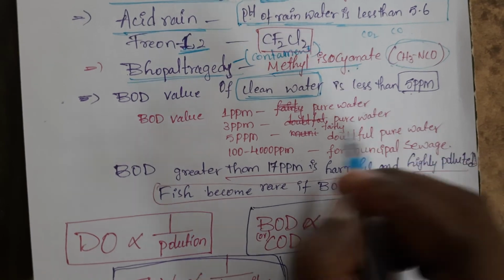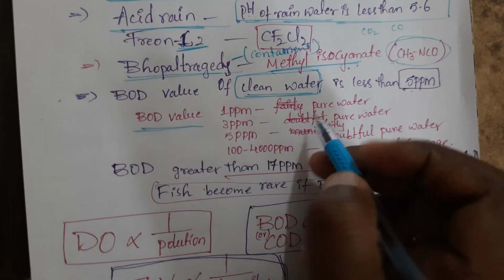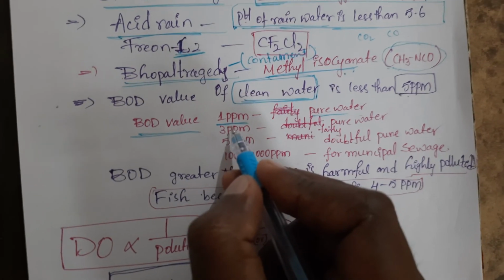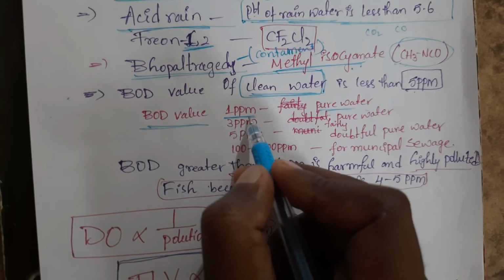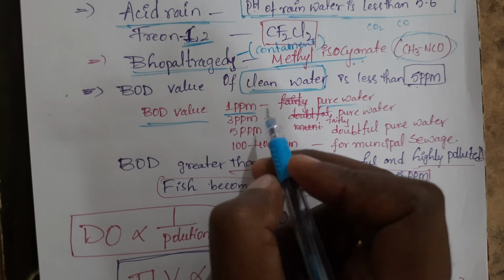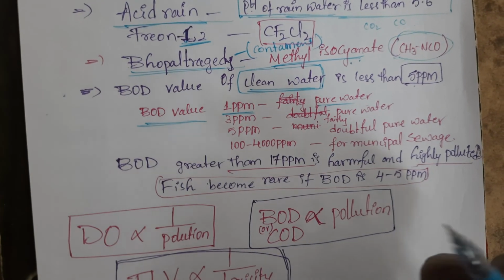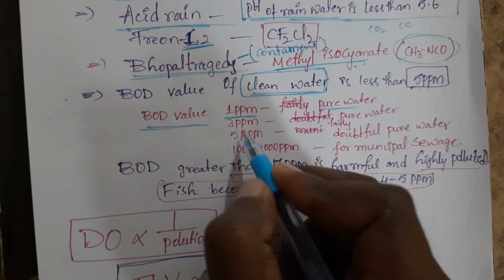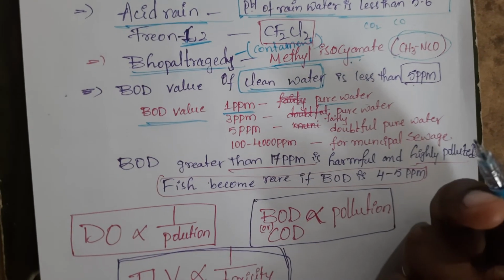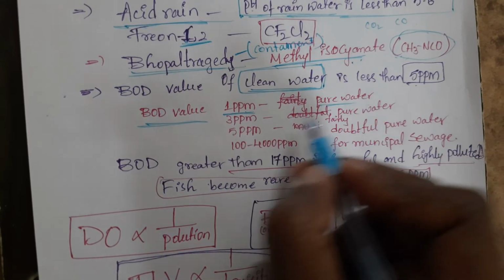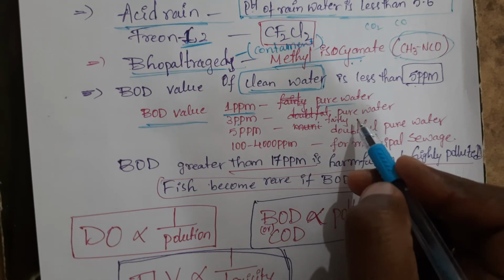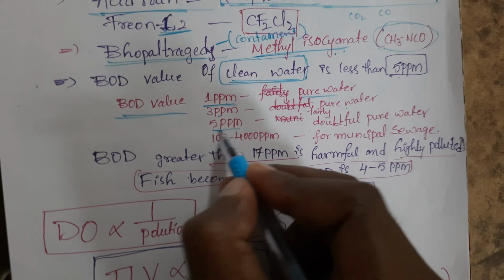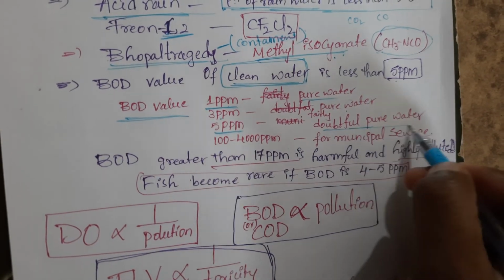Okay? Now you see here BOD values for different types of water. For pure water, the biochemical oxygen demand will be how much? 1 ppm, very low. So how is BOD related to pollution? It is directly proportional. More is the ppm, more is the BOD value, more is the pollution. Now 1 ppm means pure water, 3 ppm means fairly pure water, 5 ppm means doubtful pure water.